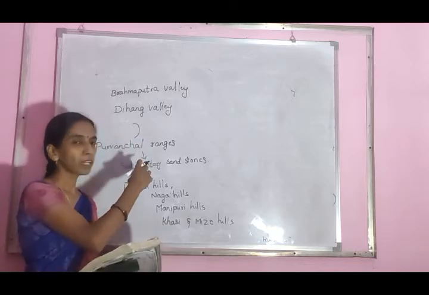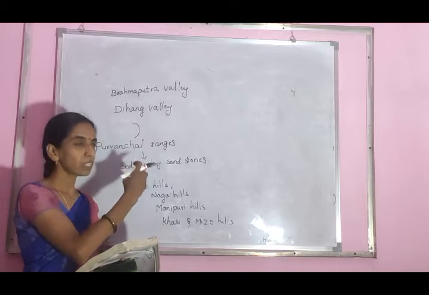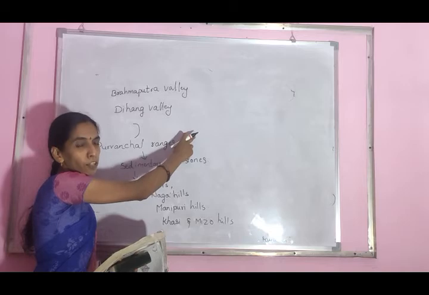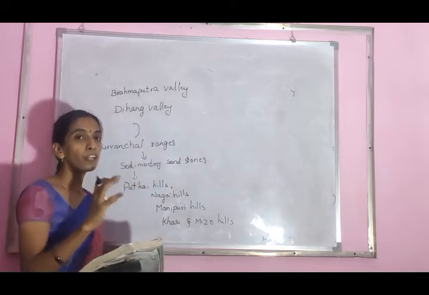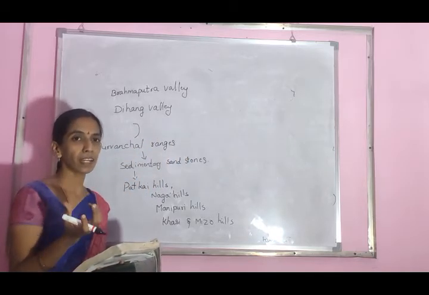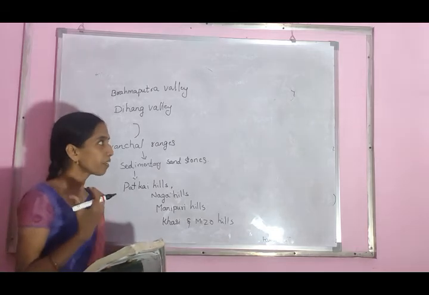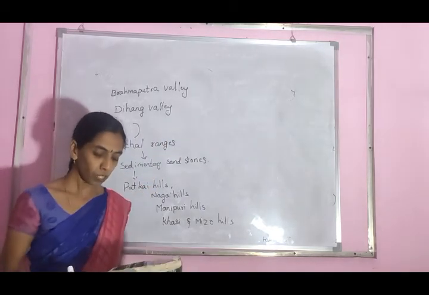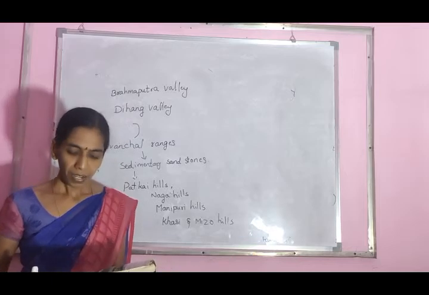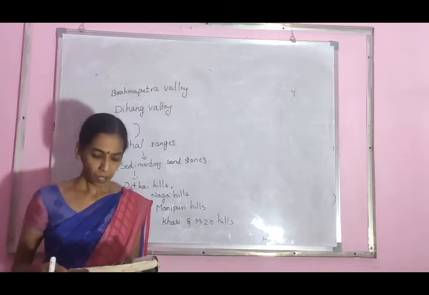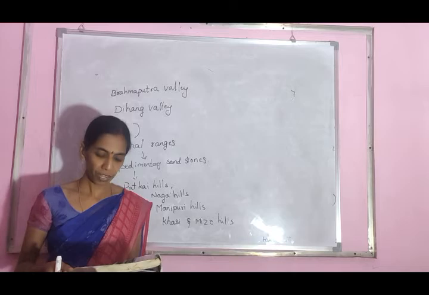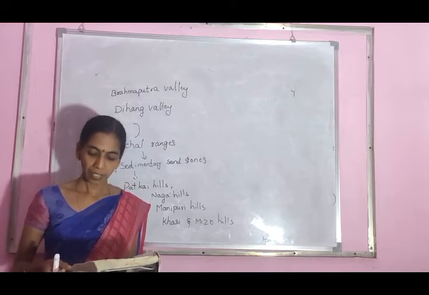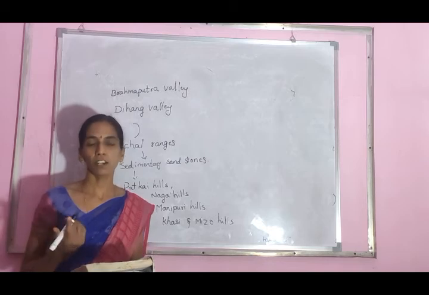So these perennial rivers carry silt, sand, mud, and deposit it in the northern place. So in the northern areas, good fertile plain areas formed. Very extensive plain areas formed in the northern side.